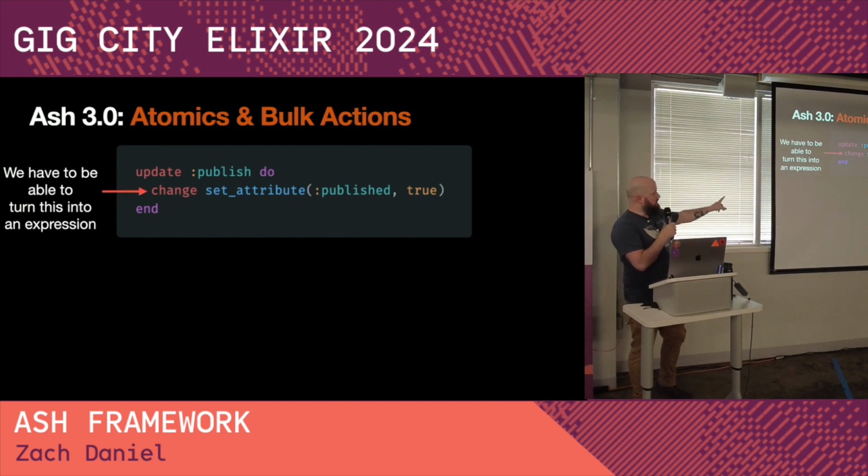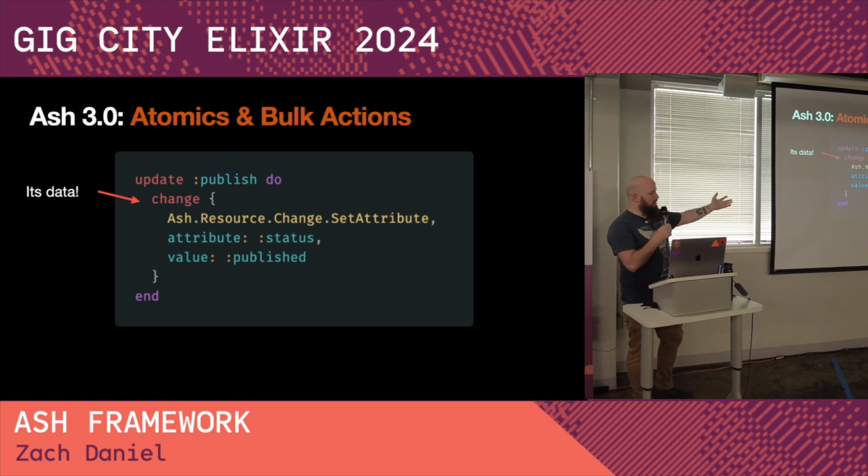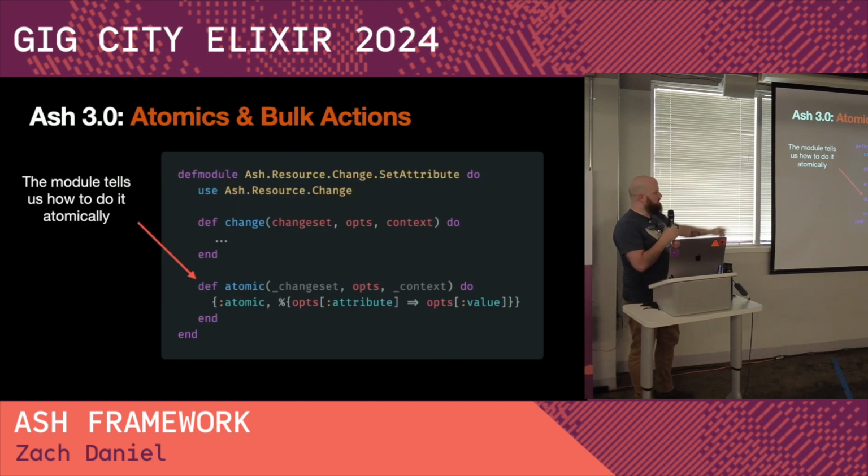But in order to do what I just described, where you do update all, this set attribute published true has to be able to be turned into an expression. To see how that works, you're going to have to know what that is. Surprise, it's data, because everything in Ash is data. So this is just telling us about a module somewhere that is going to implement a behavior, and then some inputs to that module. And in that module, you can define change, which is how to do this in Elixir land, with a change set, or you can define an atomic callback, which is how to do this in the data layer.